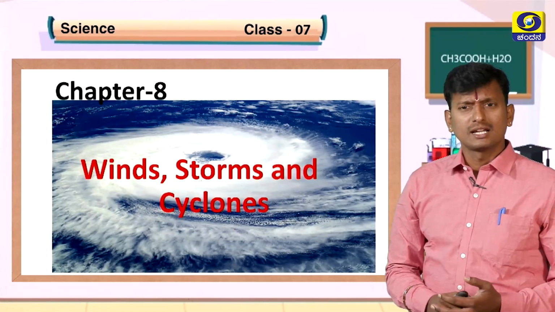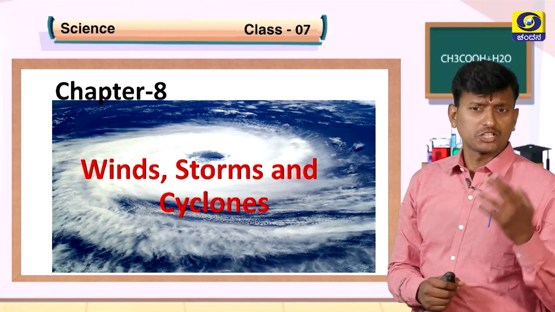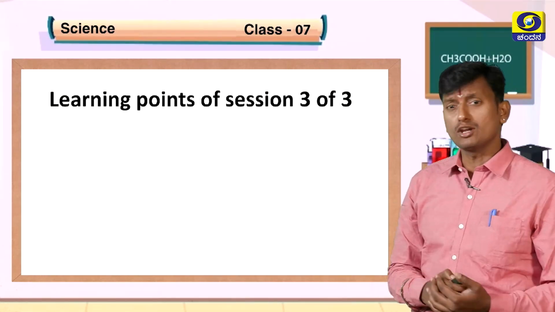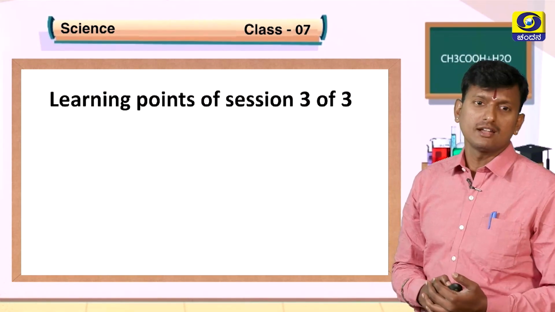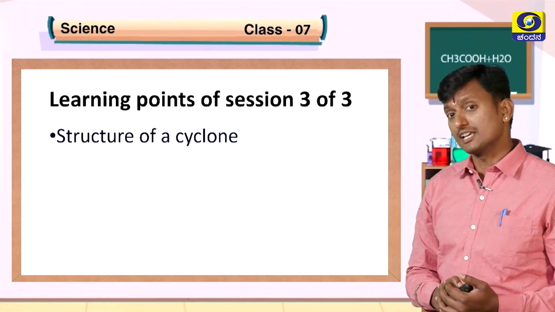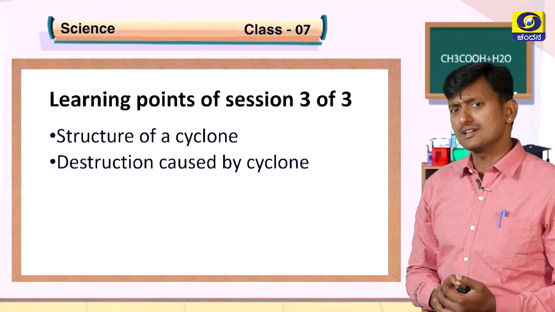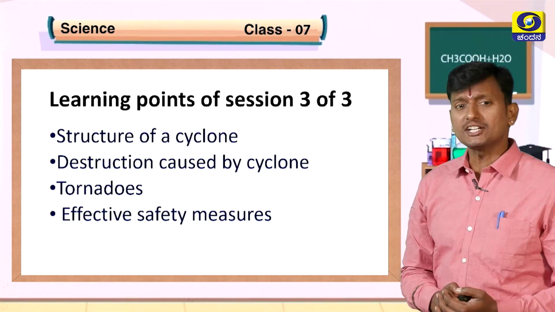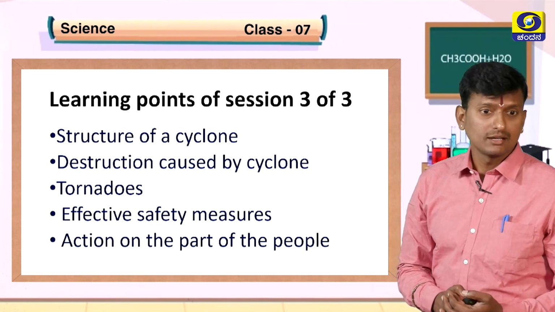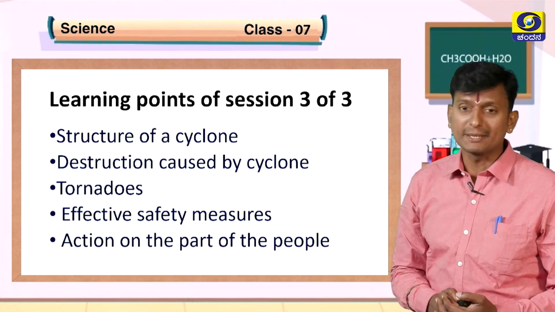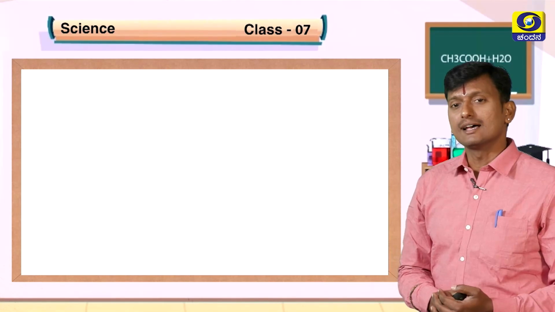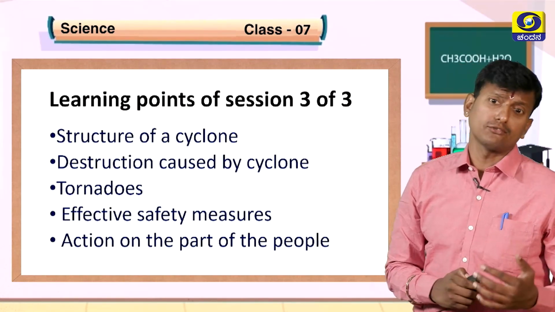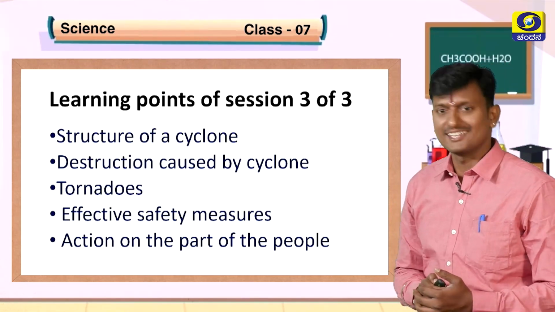Students, we discussed a lot of things in sessions 1 and 2. The learning points of session 3 of 3, the last session, are structure of a cyclone, destruction caused by a cyclone, tornadoes, effective safety measures, and action on the part of the people. These are the learning points that we will discuss in this session 3 of 3. Are you ready? Yes. So let's start.